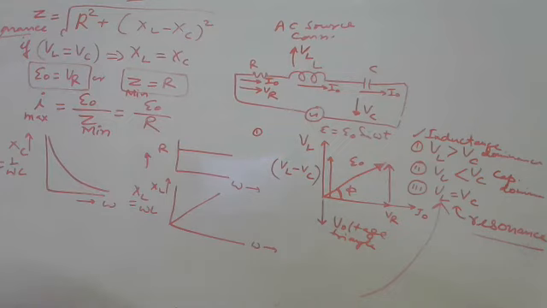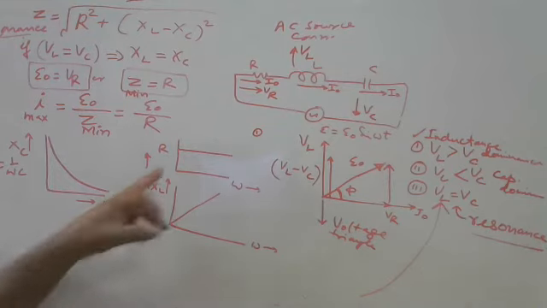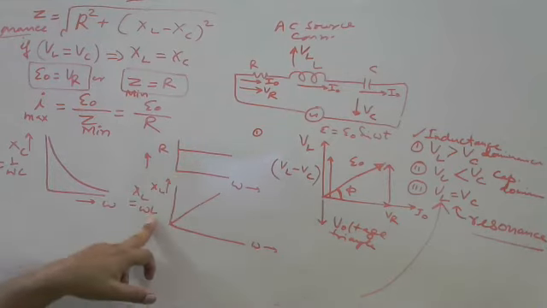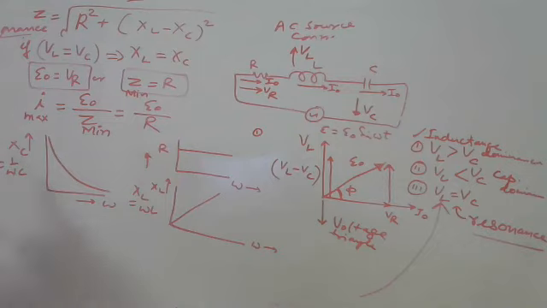Note down all three. XC is 1 upon omega C, so inversely proportional. These three graphs are very simple.